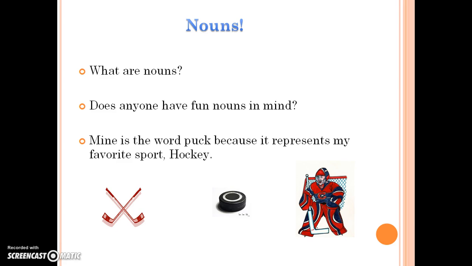Do you guys have any favorite nouns? And at this time, the students would answer with any favorite noun that they had in mind. This is a good chance for discussion and making sure that the students know what are nouns and what aren't.